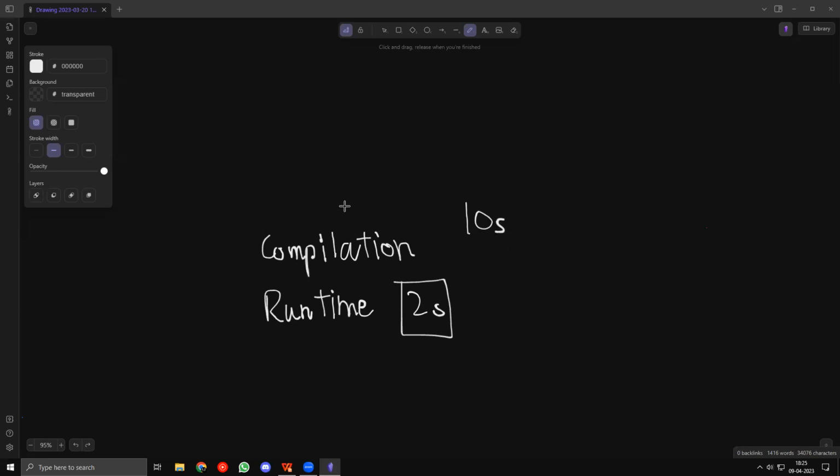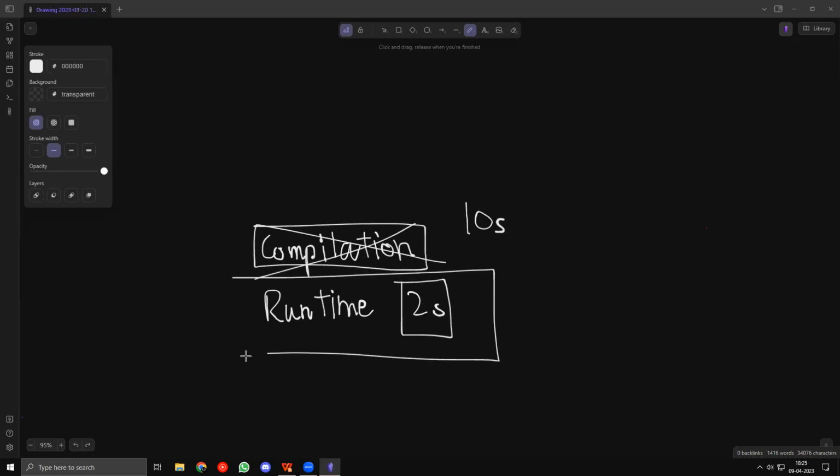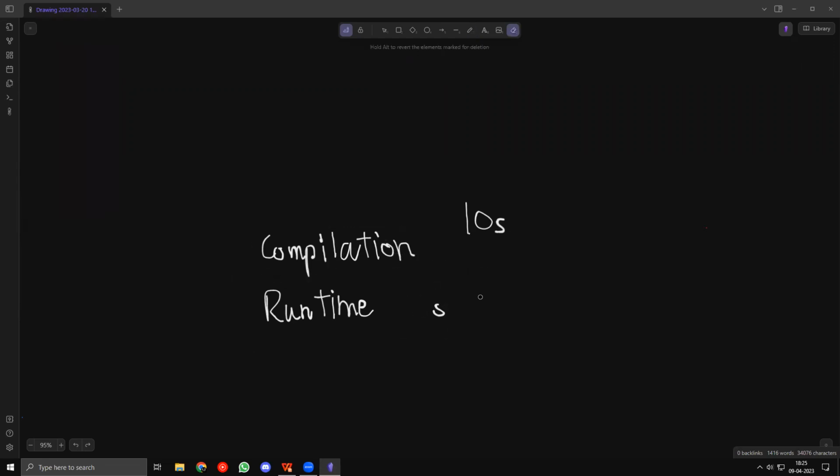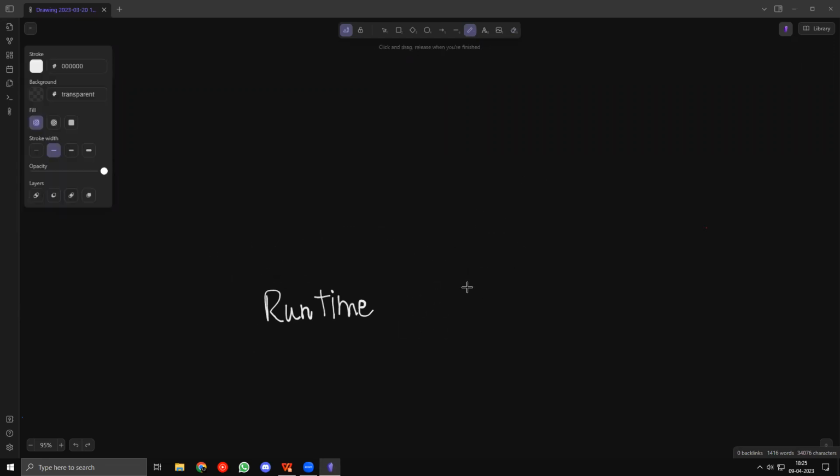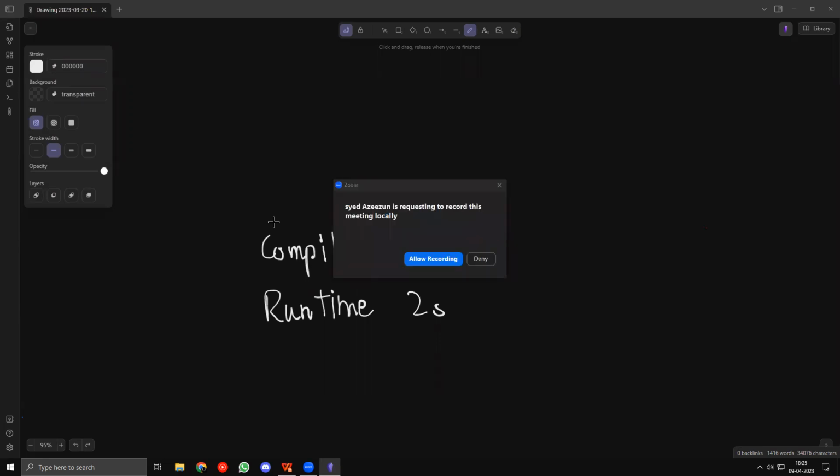If you take Python, for example, it is interpreted, right? And when something is interpreted, there is no compilation time exactly. Everything is going to come under runtime. So in total, it will be 12 seconds. There will be no compilation time, but the runtime in total will be around 12 seconds, right? So that's a very big issue. And similarly, Java is much slower, because I don't think the compilation is nearly as fast as C++ or something like that.